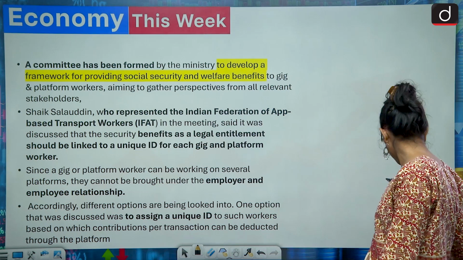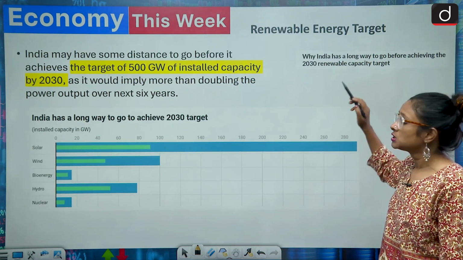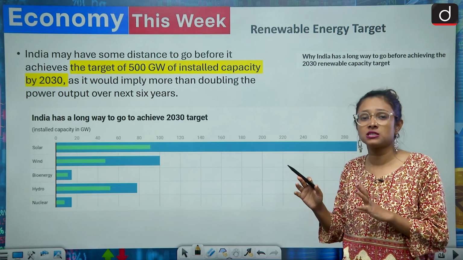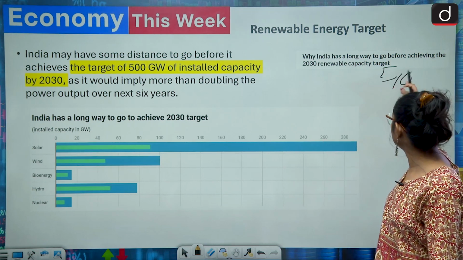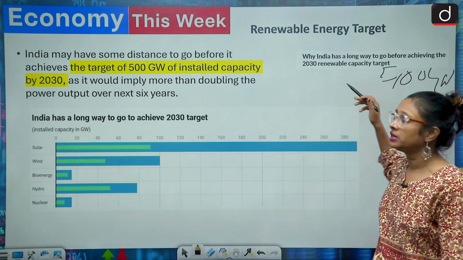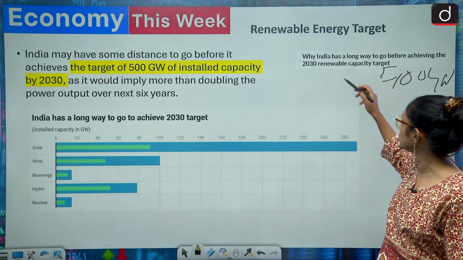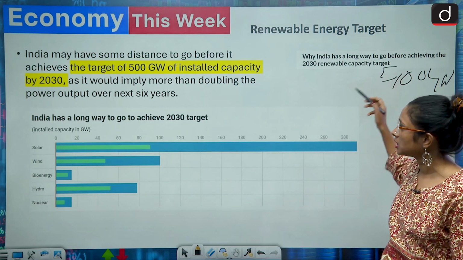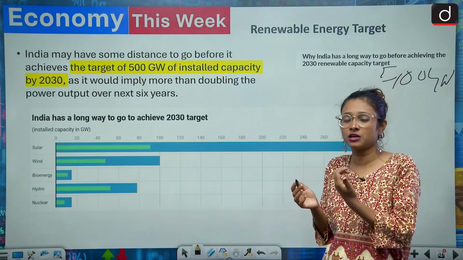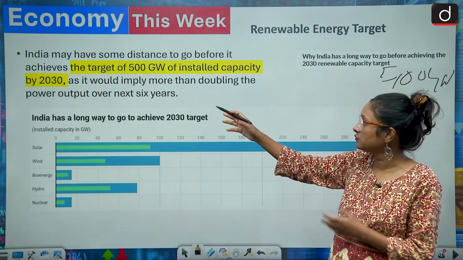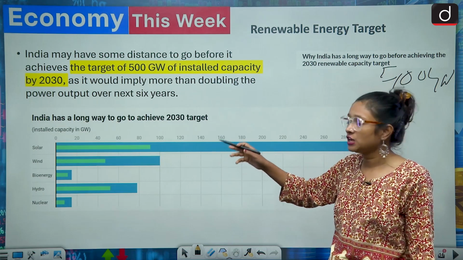Now we'll come to the next one. The next one is about the renewable energy target. India has decided on a renewable energy target for 2030, which is around 500 gigawatt. Here there is a discussion on why India has a long way to go before achieving the 2030 renewable capacity target. India will find difficulty in achieving this target of 500 gigawatt installed capacity by 2030. And why is it so?